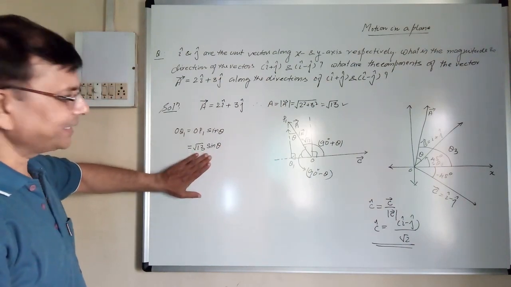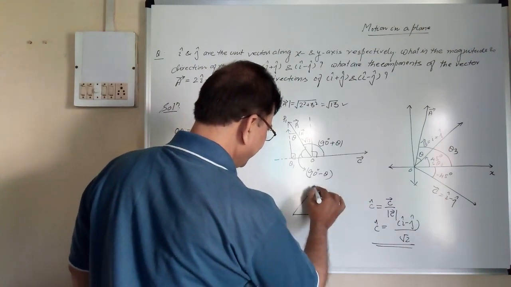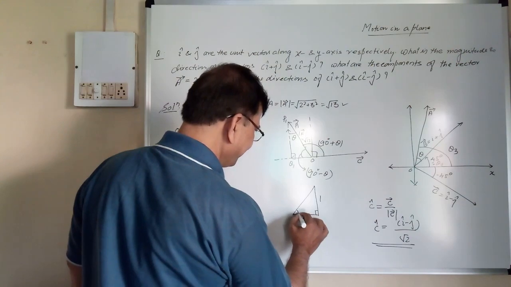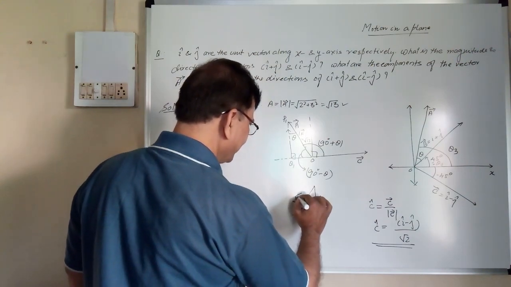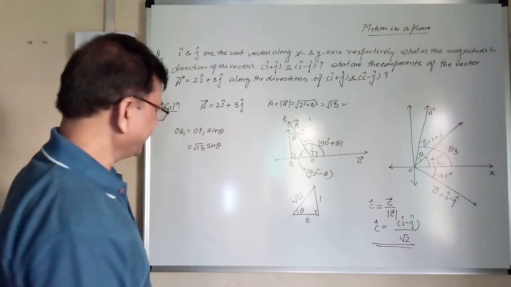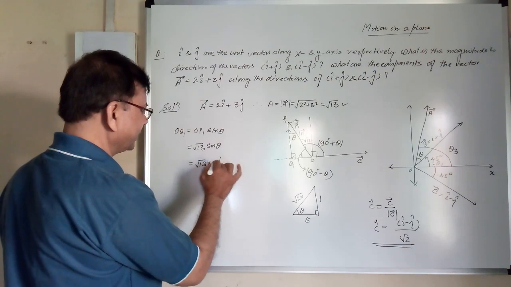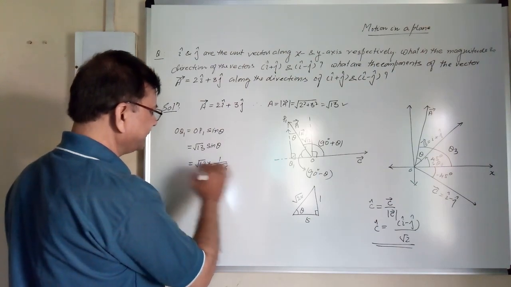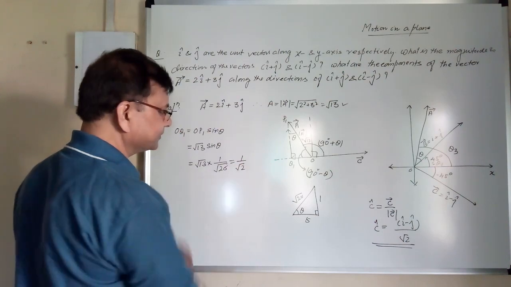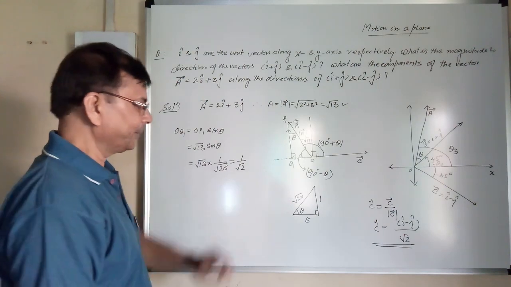Now sin theta we have to find out, and tan theta we know, we have seen tan theta was 1 by 5. If it is theta, the hypotenuse is under root 26. So sin theta is equal to 1 upon under root 26. So that is equal to under root 13 into 1 upon under root 26, that is equal to 1 upon under root 2. So this is the length OQ1.